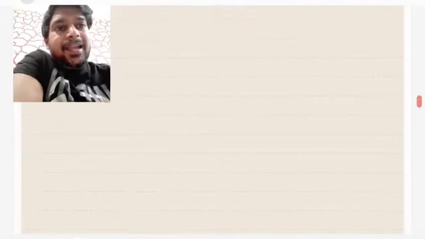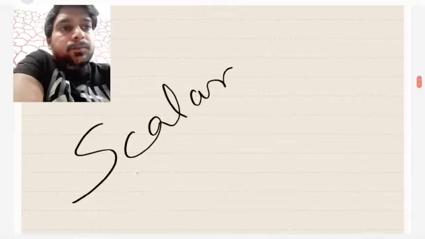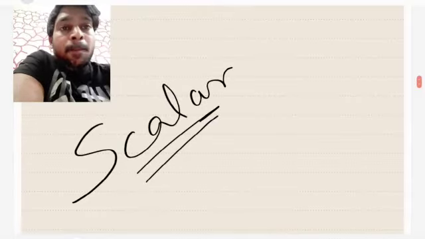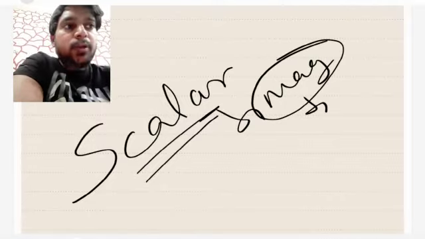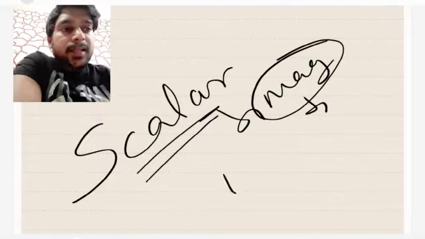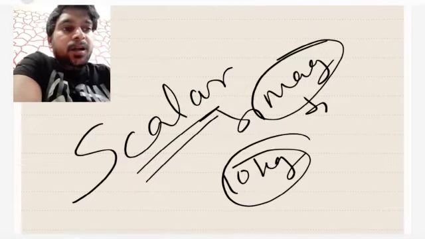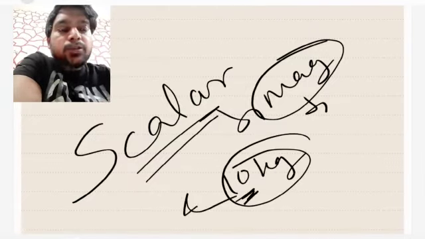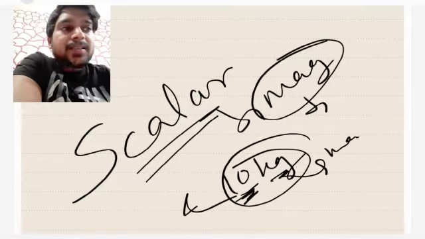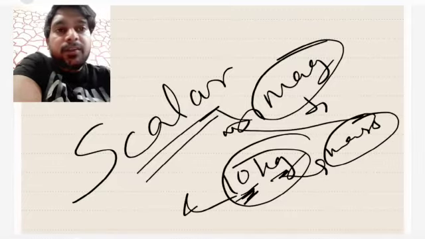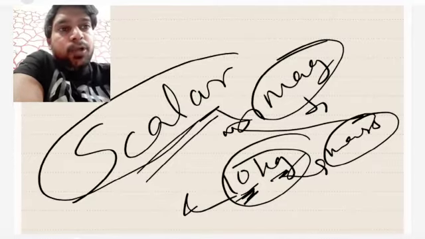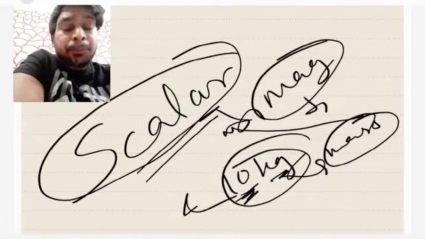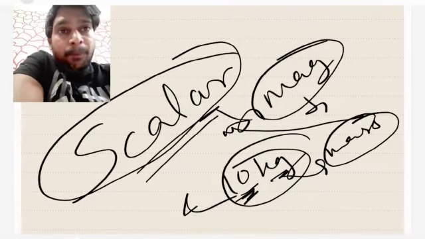Scalar quantities are those quantities which have only magnitude in them. What do they have? Only magnitude. Magnitude means the numeric value. Suppose 10 kg: 10 is the magnitude, kg is the unit of mass, and mass is a scalar quantity. I will teach you why this is scalar, but right now I am just explaining the definition of scalar quantity: scalar quantities are those which have only magnitude in them,